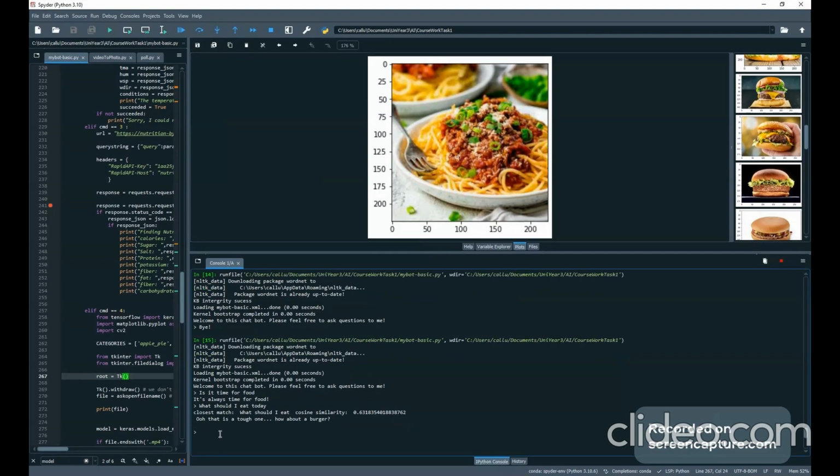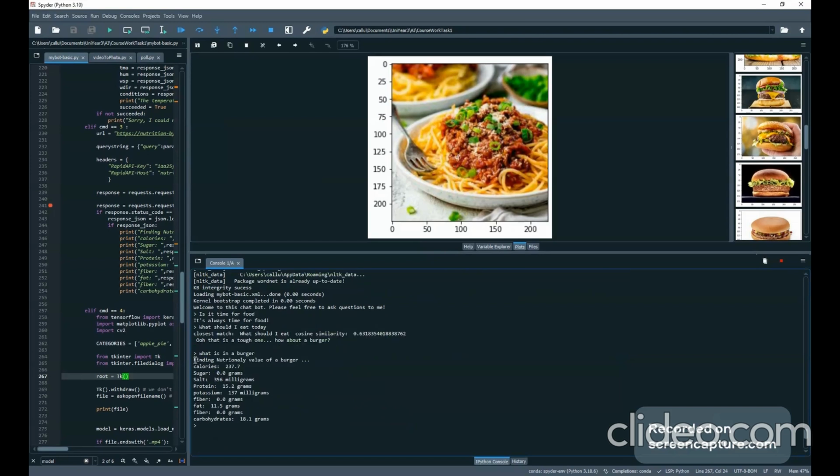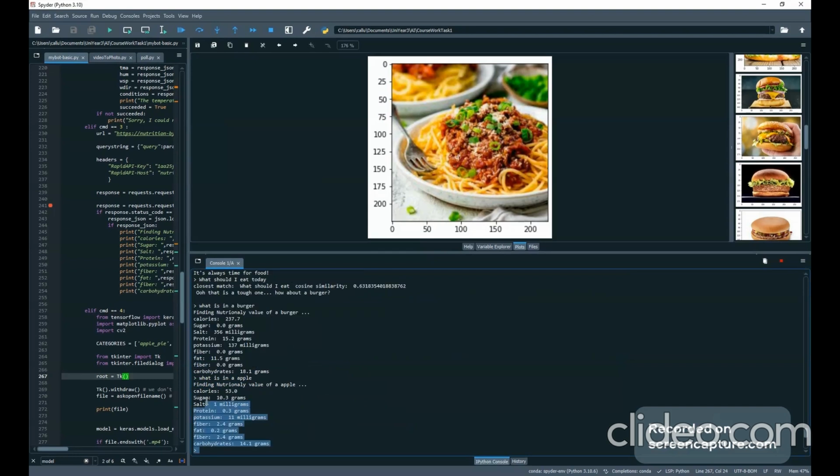There is also another extra functionality for task one, and that is an additional API. The API I've got will allow you to get the nutritional breakdown of a type of food. So what is in a burger? And here we have it finding the nutritional value of the burger. It tells you the calories, the sugar, the salt, the protein, and that will work for anything. What is in an apple? And there you go, it will tell you what's in that. So that is task A.